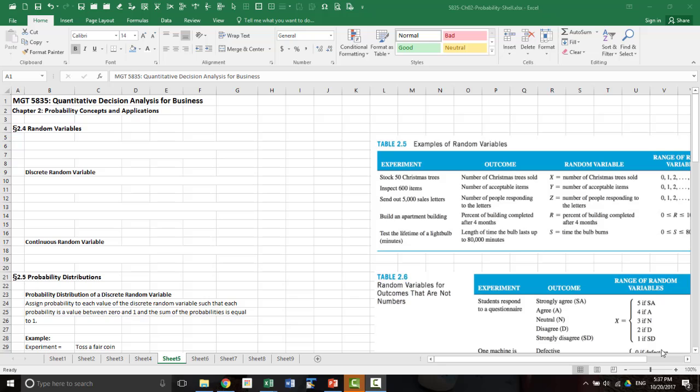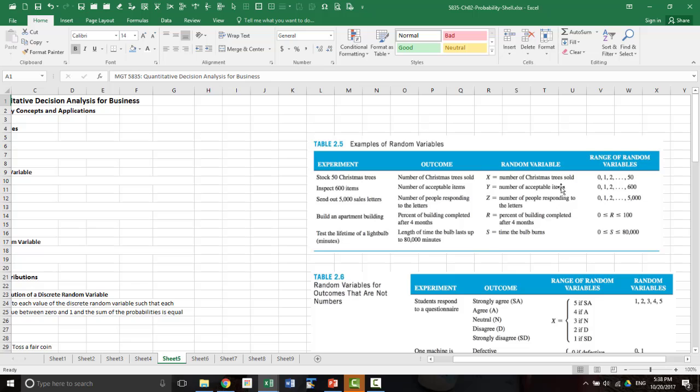Here are some examples of random variables in table 2.5. X is the number of Christmas trees sold, so it can be 0, 1, 2, and so on. Inspect 600 items, the number of acceptable items, again 0, 1, 2, 3, and so on. So a repetition of an experiment where the outcome is a numerical value.